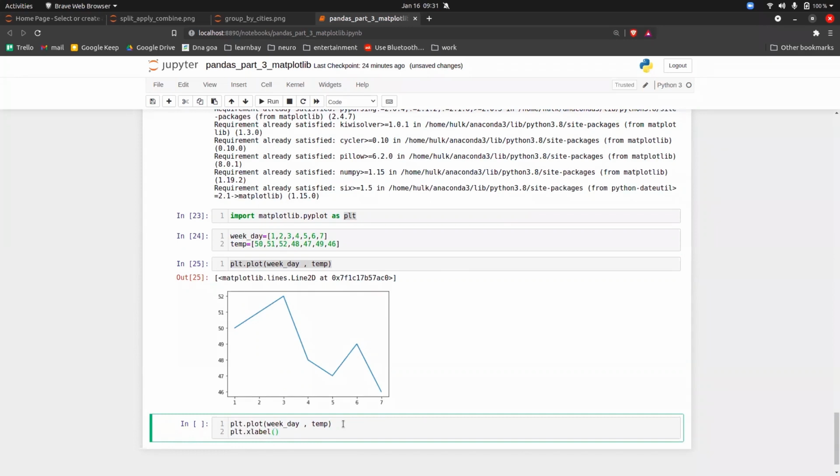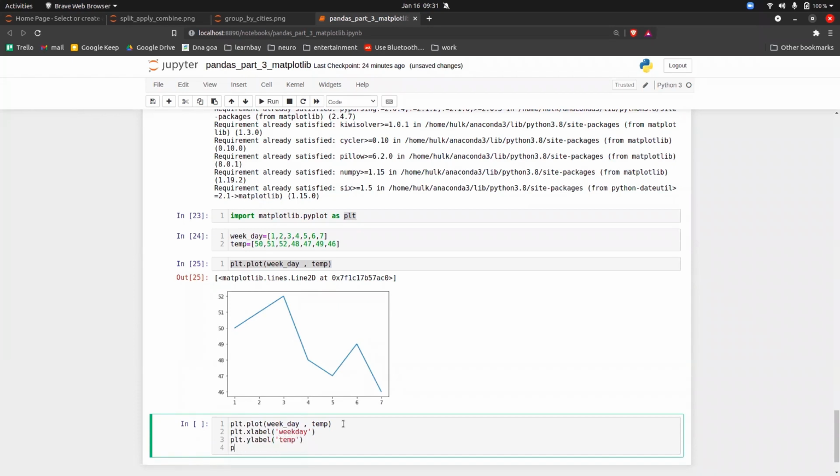plt.xlabel. You can give any label of your choice here. Let's say the x label is weekday. Then plt.ylabel, it's temperature. We can give a title also. How? plt.title. It is weekday versus temperature, and execute it.